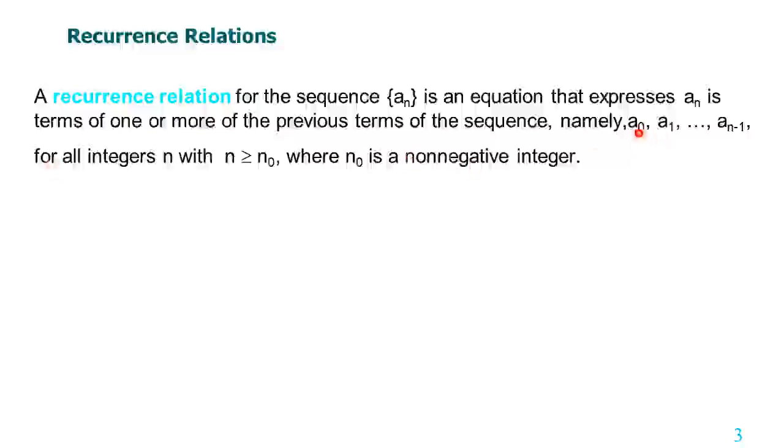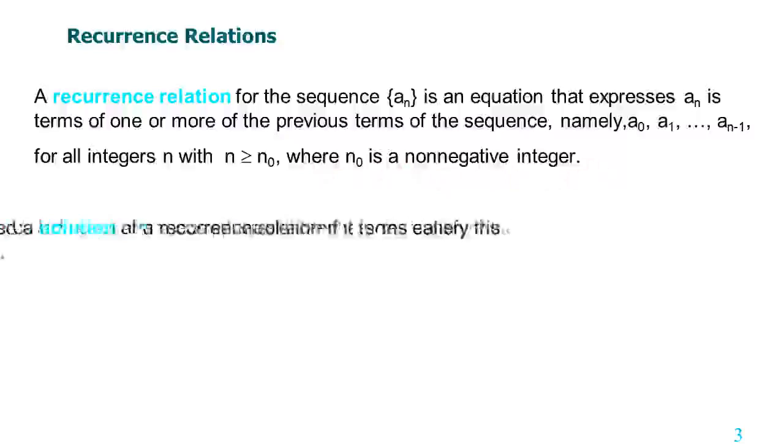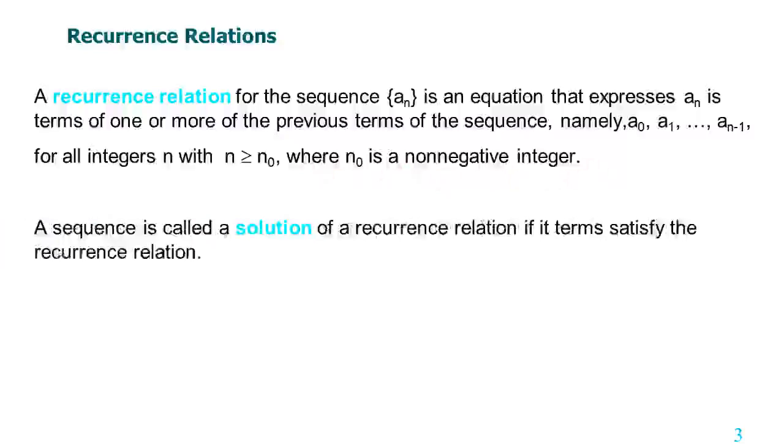For example, if a0 is defined, then from a0 we can define a1. If a1 is defined, then we can define a2, and in this way for all integers n greater than or equal to n0, where n0 is a non-negative integer. A sequence is a solution of a recurrence relation if its terms satisfy the recurrence relation. We will see it in the later slides.